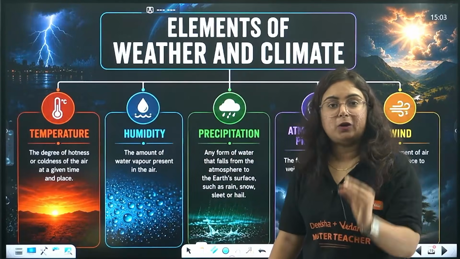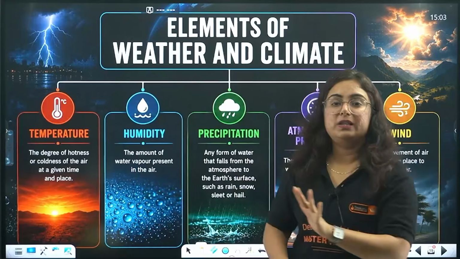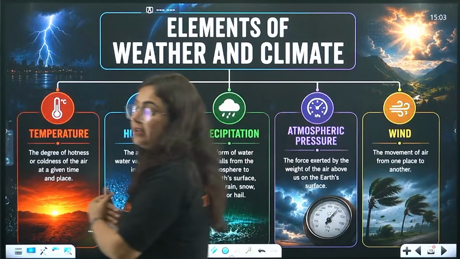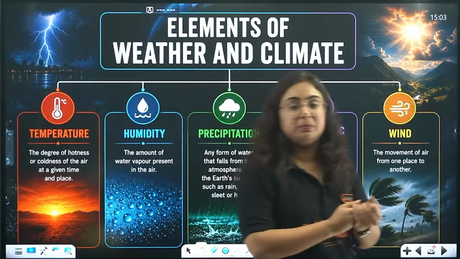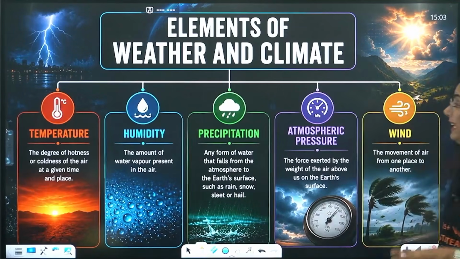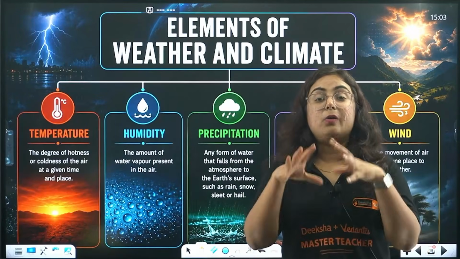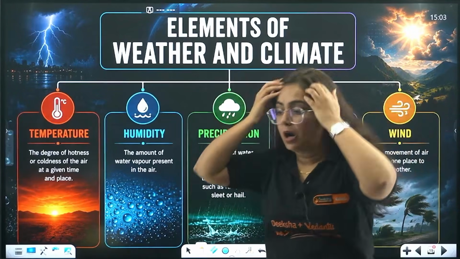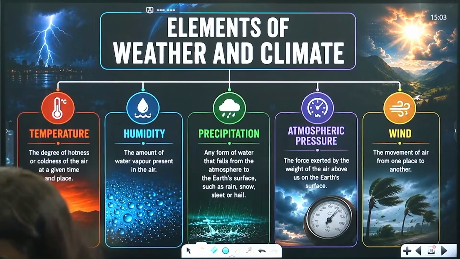The amount of water vapor that is present in the air is known as humidity. And what is temperature? The degree of hotness as well as coldness is known as what, beta? Temperature. Now we will move to how each of these elements affect India. Right? How each of these elements, beta, affect what? Affects India. Mark my word over here.